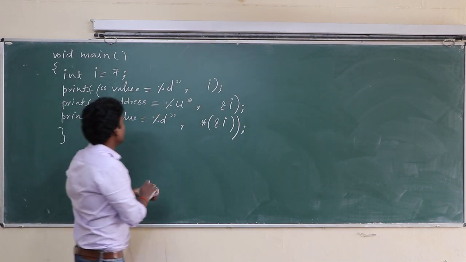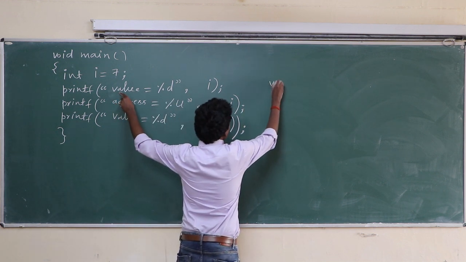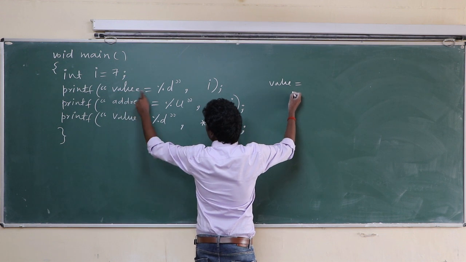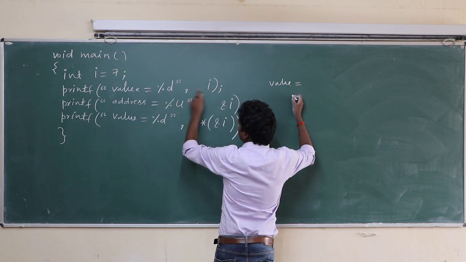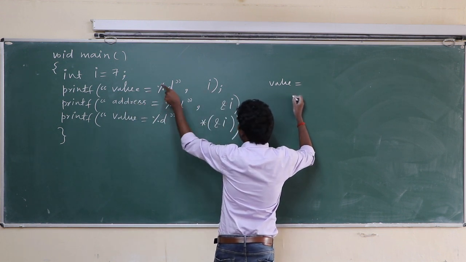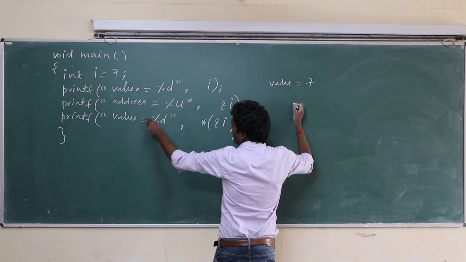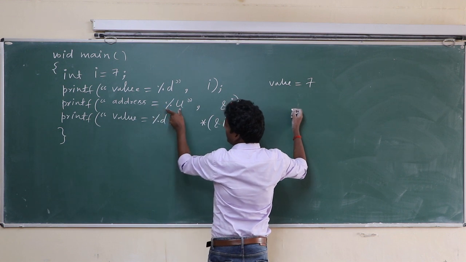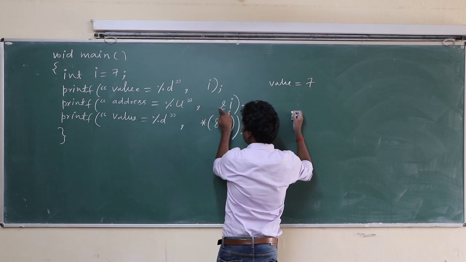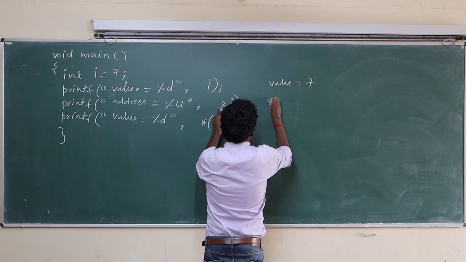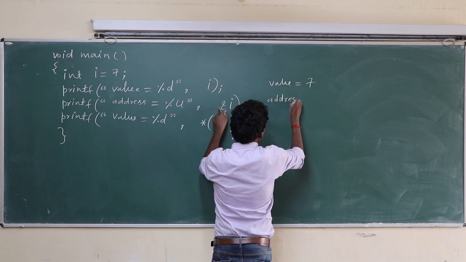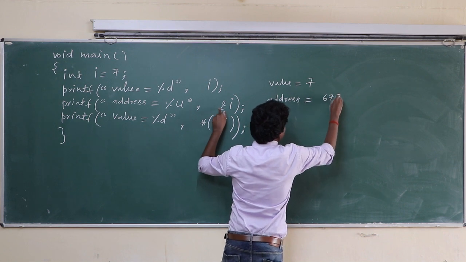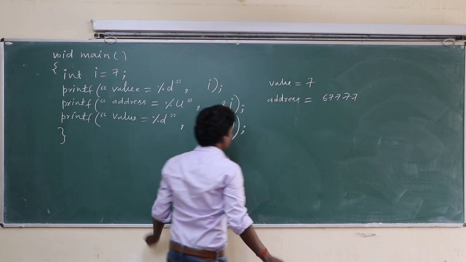So what will be the output here? Value equal to, in place of %d, this will be printed, and I have value 7, so here it will be 7. What will be the output of the next one? Address equal to, in place of %u, this will be printed. Suppose the address is 6777, a 5-digit number.